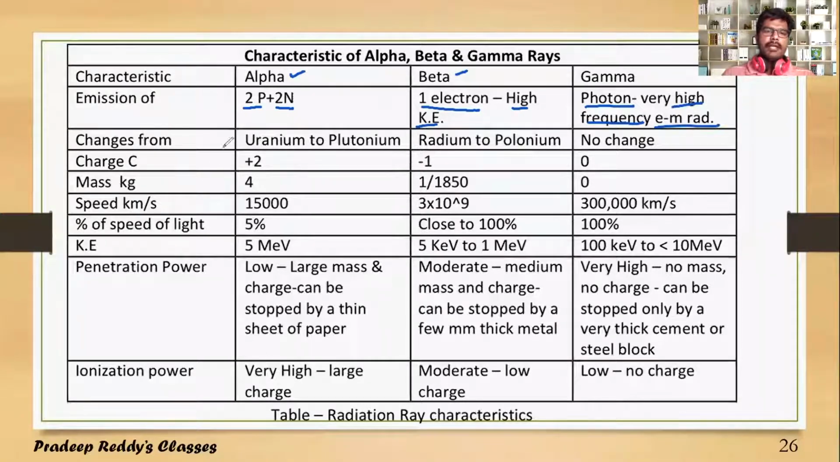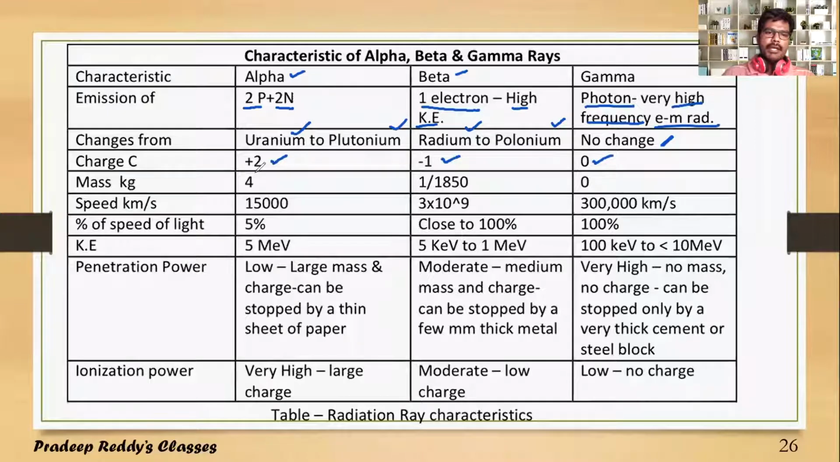Whenever an alpha particle is ejected, the mass number decreases by 4 units and the atomic number decreases by 2 units. Therefore, uranium gets converted to plutonium. When a beta decay takes place, radium gets converted to polonium. And when a gamma decay takes place, there is no change of the nucleus. The charge changes by +2 when an alpha decay takes place, and by -1 when a beta decay takes place, and for gamma there is no change in the charge.